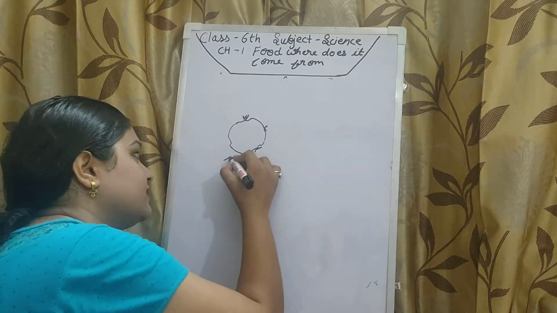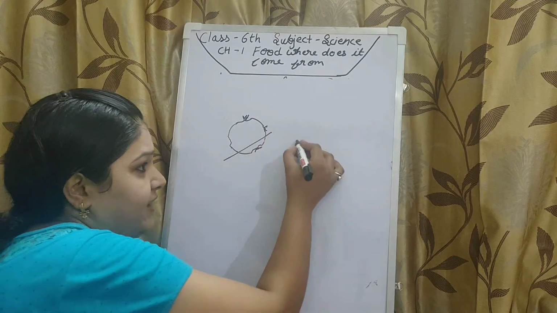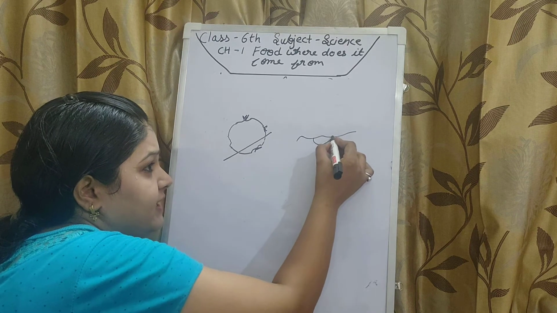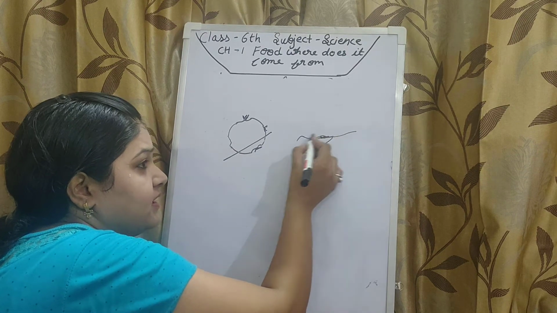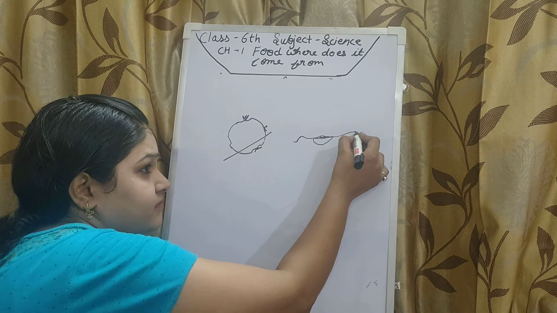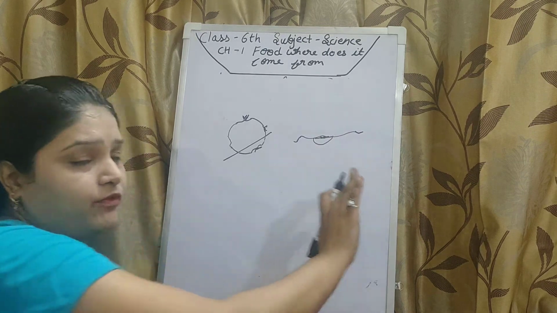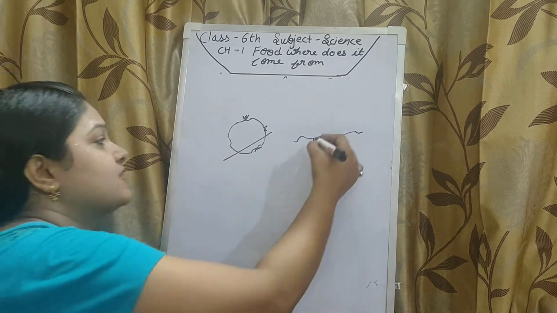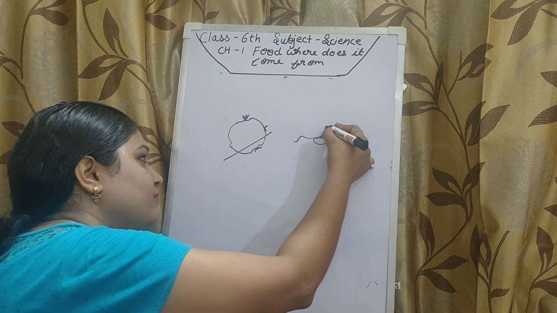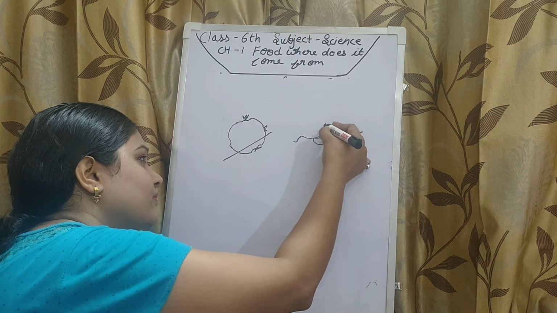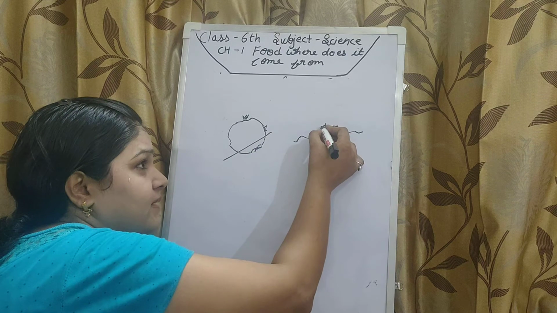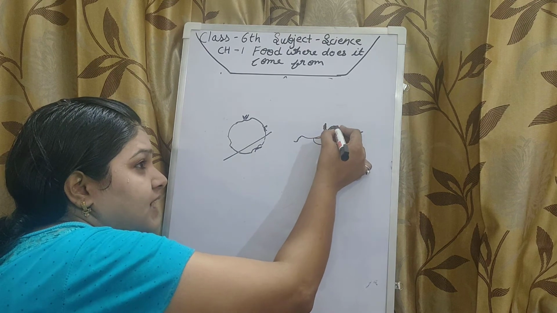If we cut the eye part and put it in the soil and leave it for a few days, what happens? Small plants come out and start growing.